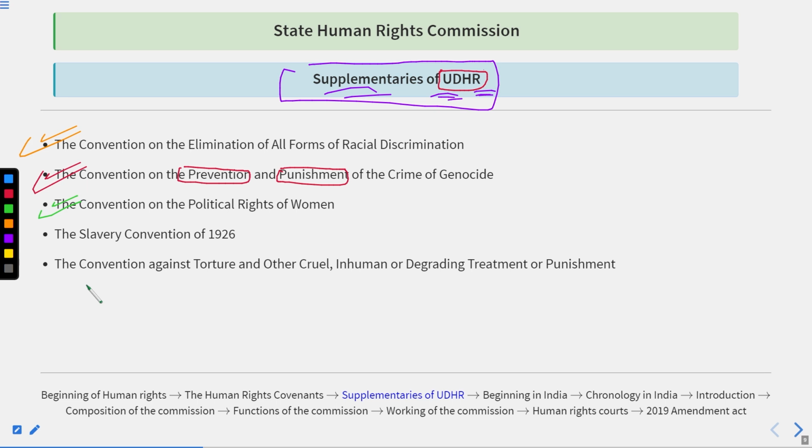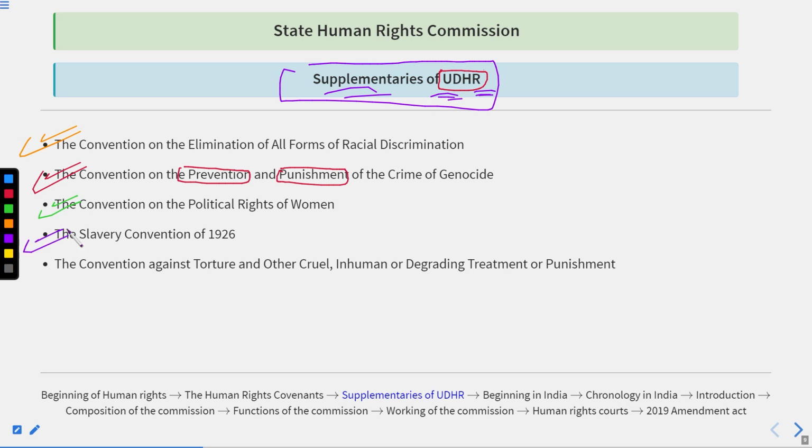But today, although they are allowed to participate in the political sphere, because of the general perception of the people, women are not considered the right fit for various political situations. Even if we talk about voting rights, in the 20th century, when various political rights were given to the general population, women were not allowed to vote for some time. Women got the right to vote after a long struggle. So there is a convention on the political rights of women. It means that women should not be politically suppressed.